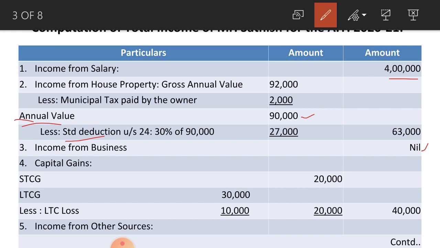Next one, capital gains. There are 3 items. First one, short term capital gain 20,000. Next, long term capital gain 30,000 and long term capital loss 10,000. This long term capital loss can be set off only against long term capital gain. So, deduct this loss from the gain, you get 20,000 gain, that is long term capital gain. Total of these two amounts to rupees 40,000. You can write it in the outer column as capital gains.